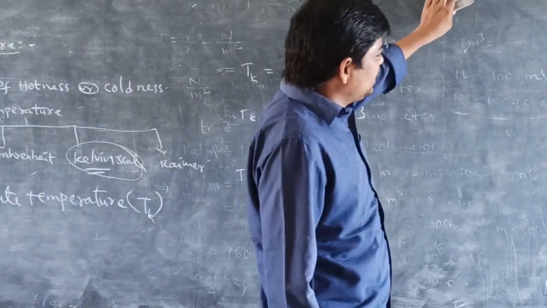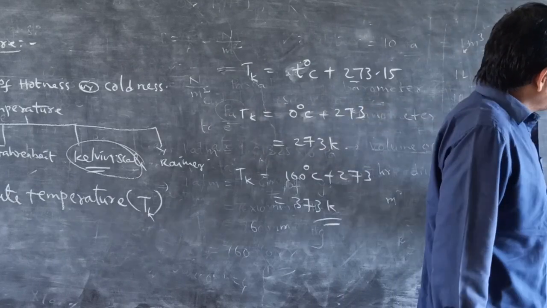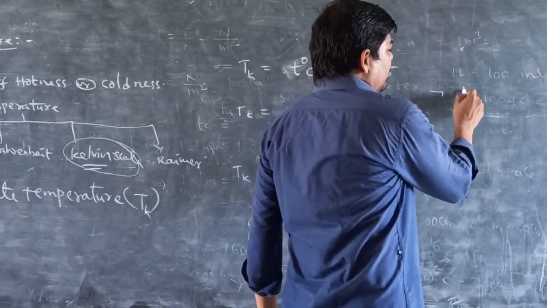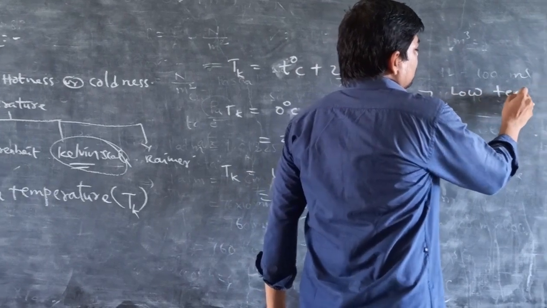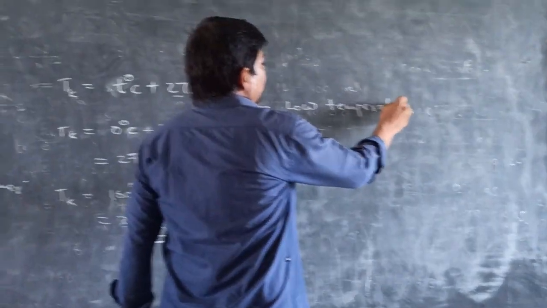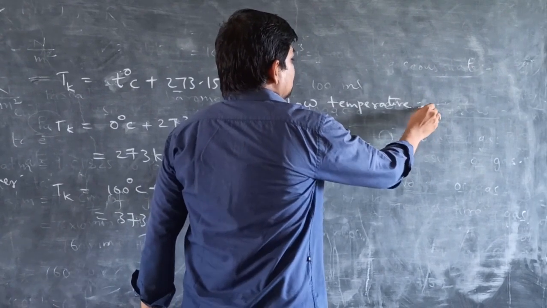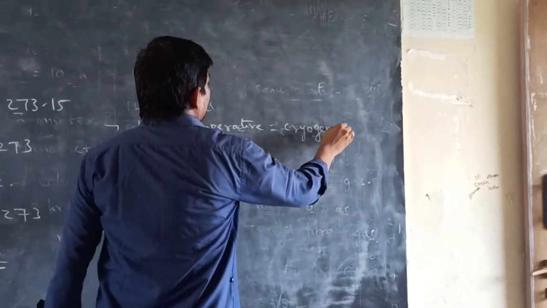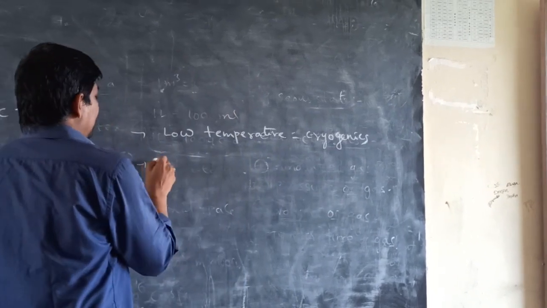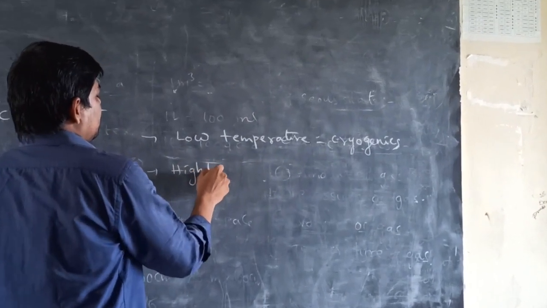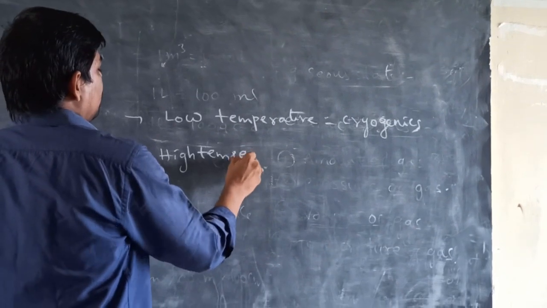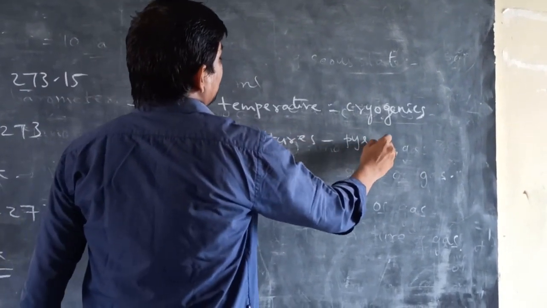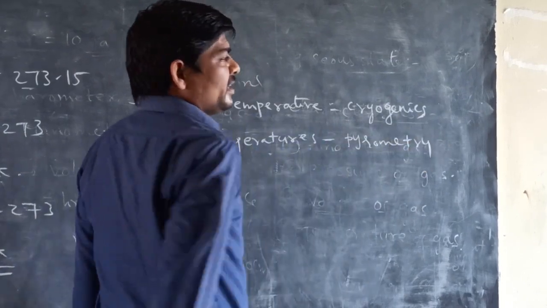Next one, the low temperatures. The study of low temperatures is called cryogenics. The study of high temperatures is called pyrometry.